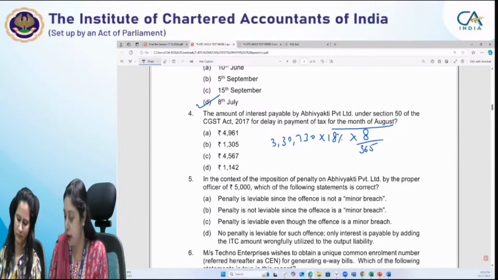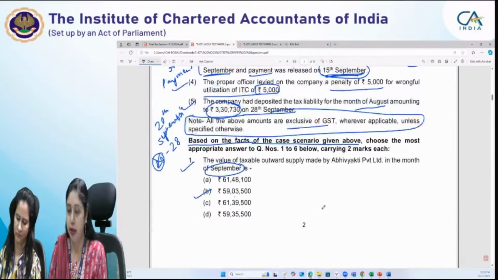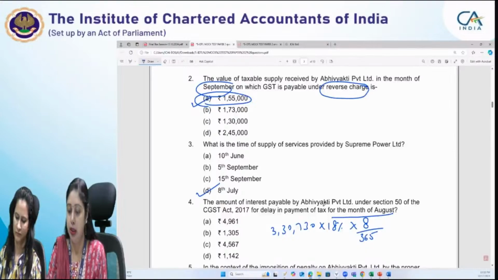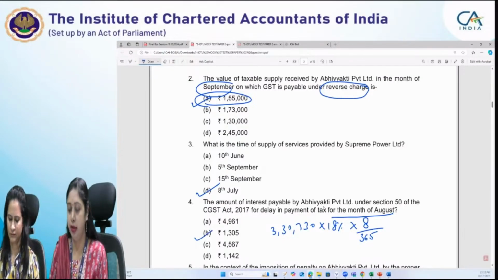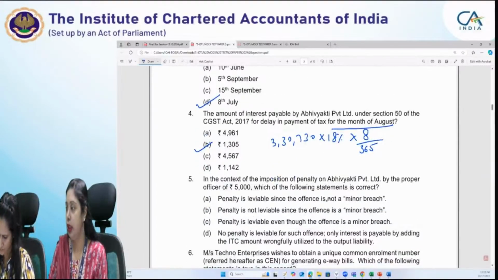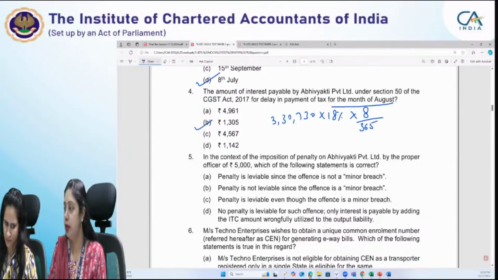After computing this, the answer would be 3,50,000, which will be 1,305 rupees. Okay, so I think you understood this concept. Pradeep has also answered the rate of interest as correct, that is 18%. Now, fifth question.